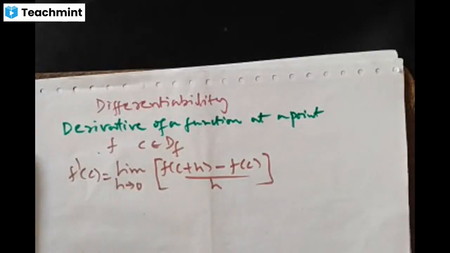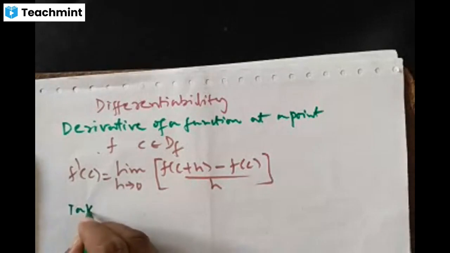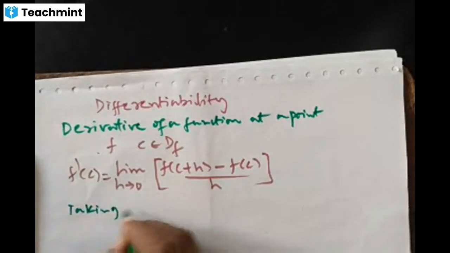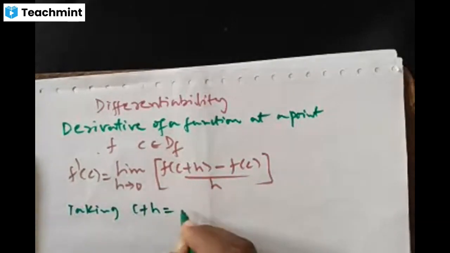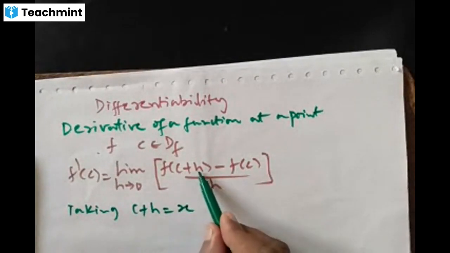Okay. So now I'm going to rewrite this definition of derivative of a function at a point. Now what happens if I take c plus h is equal to some variable x. See, here c is a constant, h is a variable.